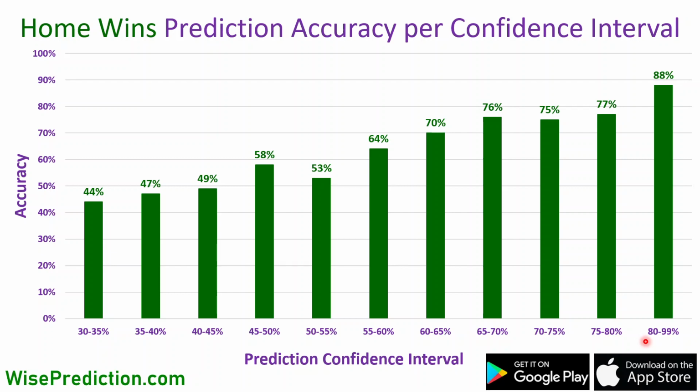And if we have a look at the examples where the prediction confidence is between 80% to 99%, the accuracy happens to be 88%. So it's kind of going hand in hand. So numbers seem to be fluctuating around there.